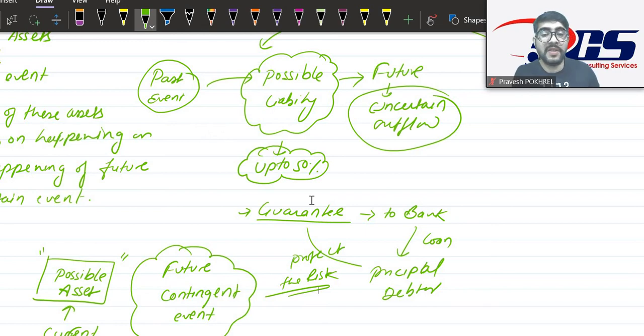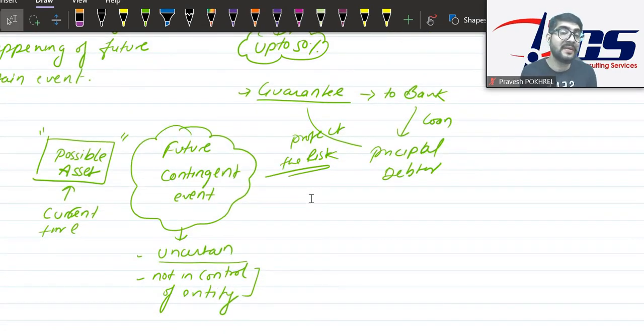In this situation, you are going to give the guarantee to the bank just to provide the loan to the principal debtor, and in case something happens, then I am going to pay back to you, right? If the debtor is good, there is very less chance that this is going to happen. However, there is still a chance. Okay, if the chance is up to 50% that you are going to pay for the default of the debtors, it is your contingent liability. So again, bank guarantee is a contingent liability. We will treat this guarantee as contingent liability.